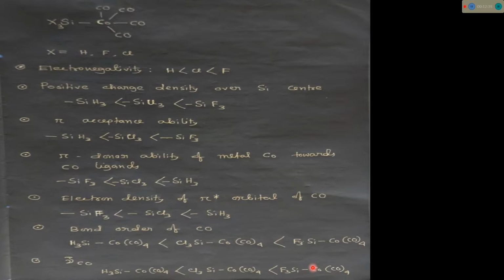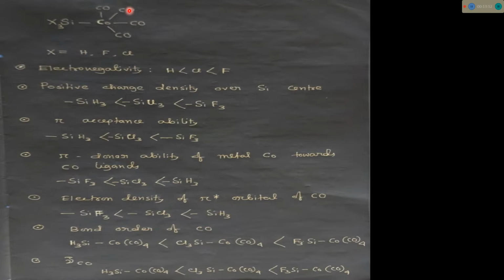I hope all these discussions and observations, all these points, you can make a note, and this is a simple thing. I hope you guys already understood what I am trying to say. Just a more pi accepting SiX3 group will accept more electron density towards itself. The cobalt metal center donates less electron density towards the pi star orbital of the CO ligand.